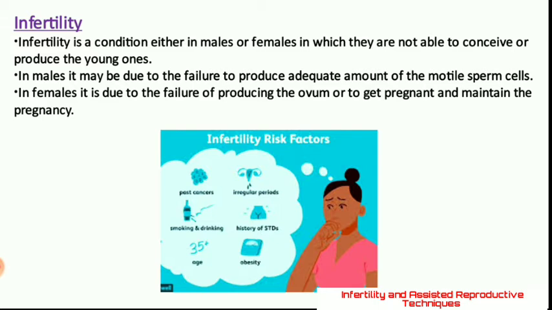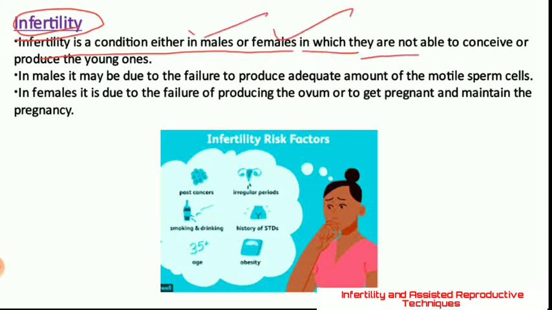You can see, children, that infertility is a condition that can be in the male or in the female, in which either the male or the female is not able to produce young ones.